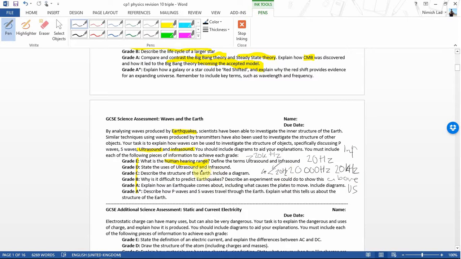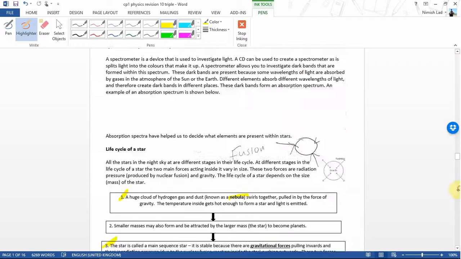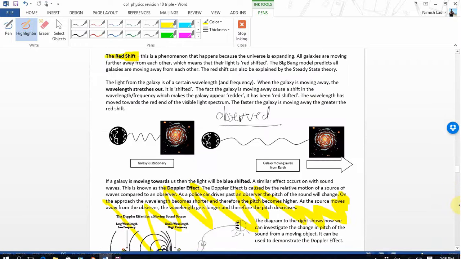I'll show you that in the document in a second. It does go through in that order. Then we need to talk about describing the Earth, and we need a diagram of the structure of the Earth. We need to talk about why it's difficult to predict earthquakes and the experiment for that. We need to explain what causes an earthquake and what causes the plates to move with some diagrams. And we need to talk about P and S waves going through the Earth and what that tells us about the structure of the Earth. Okay, so if we go to the pages on earthquakes on here, you'll see that it goes through that pretty much step by step.